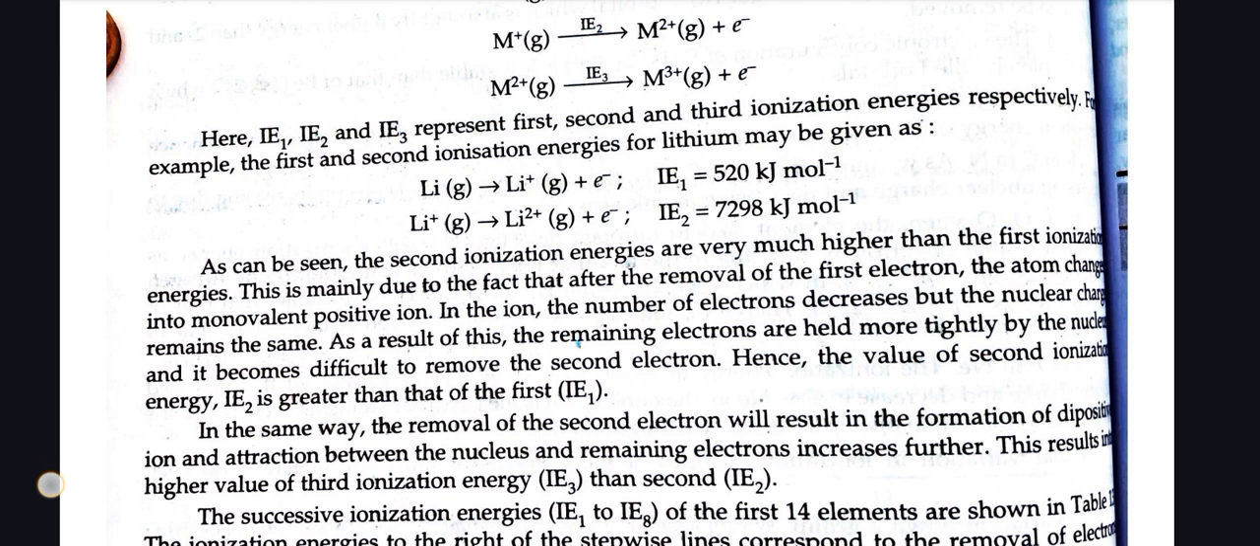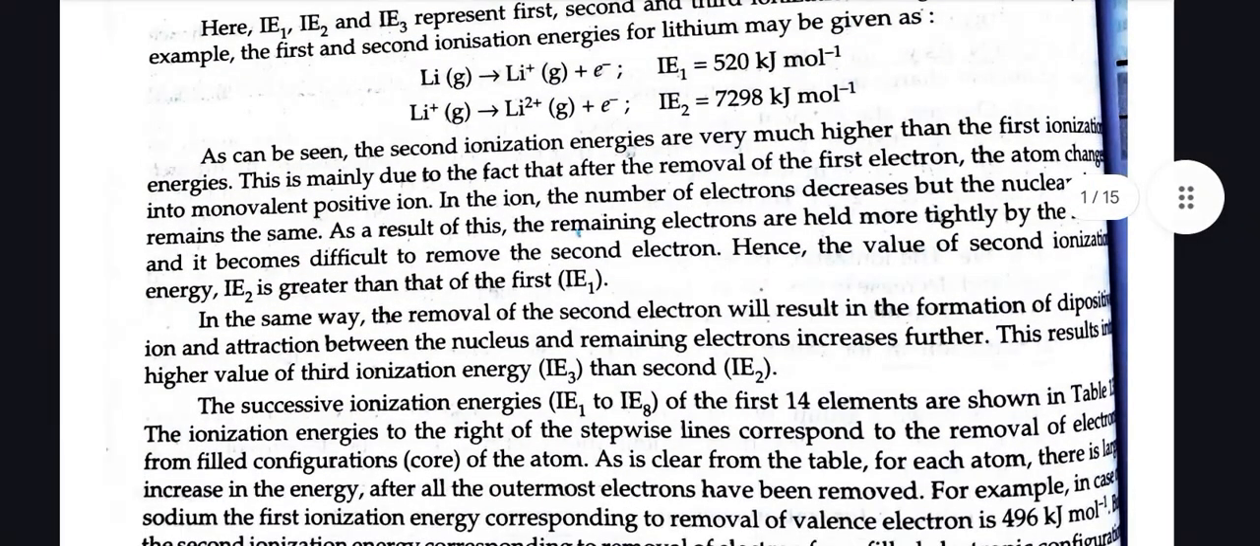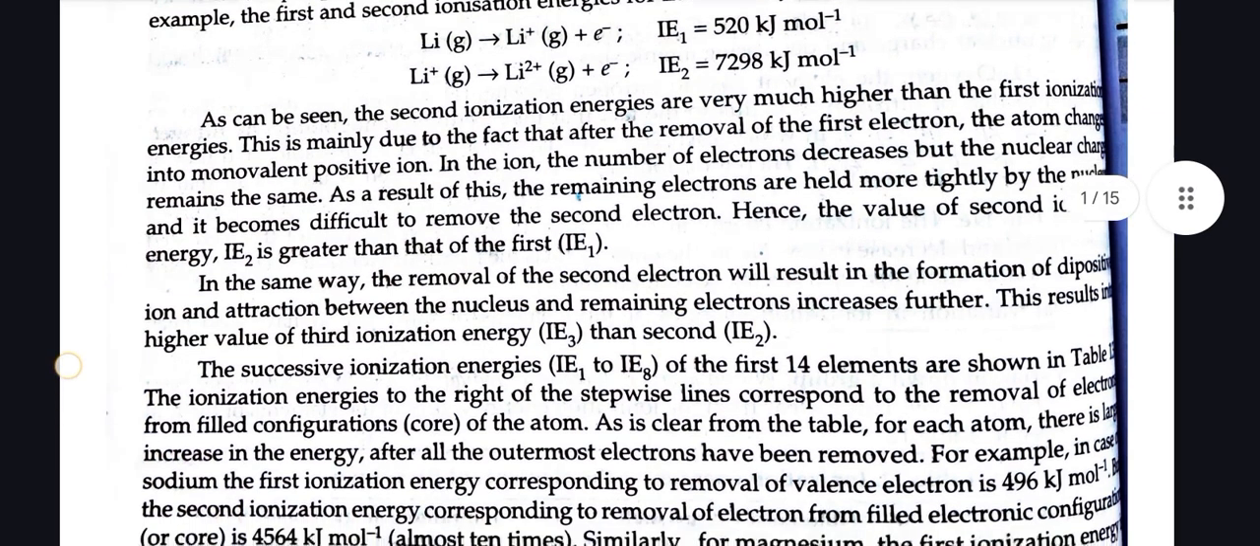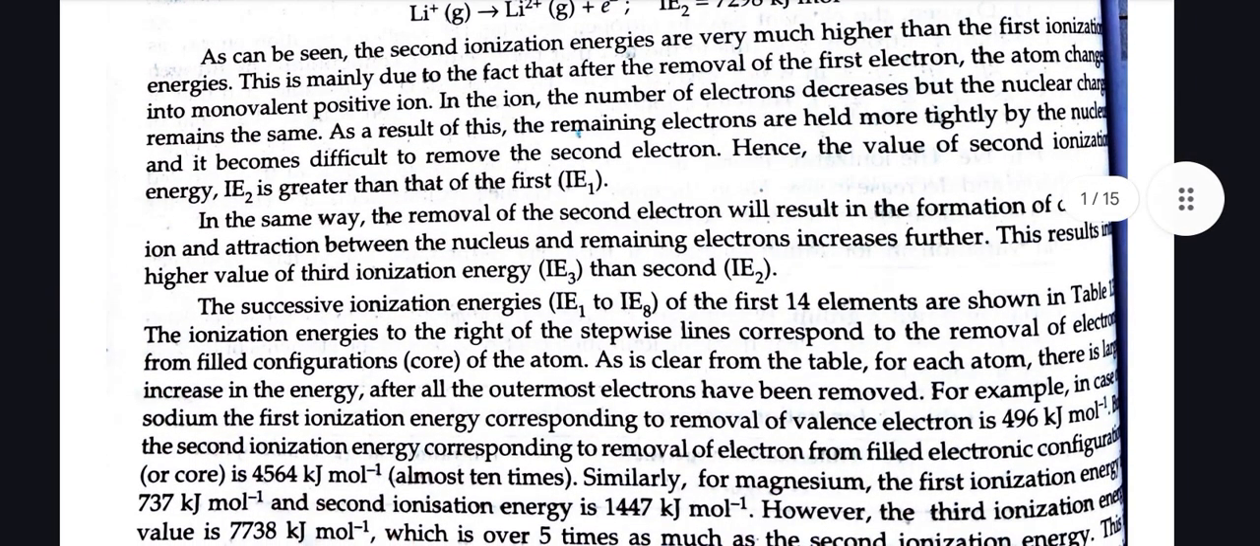Here ionization energy 1 is 520 kJ per mole. Similarly, when Li+ is again ionized, the ionization energy is 7298 kJ per mole. As can be seen, the second ionization energy is very much larger than the first. This is mainly due to the fact that after the removal of the first electron, the atom changes into a monovalent positive ion. In the ion, the number of electrons decreases but the nuclear charge remains the same. As a result, the remaining electrons are held more tightly by the nucleus and it becomes difficult to remove the second electron. Hence, the value of the second ionization energy is greater than that of the first.